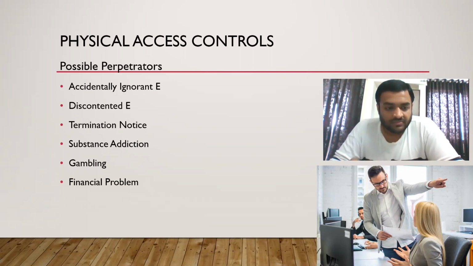So these were the 5 people who can turn into possible perpetrators: accidentally ignorant, discontented, termination notice, substance addiction and gambling, and financial problem.